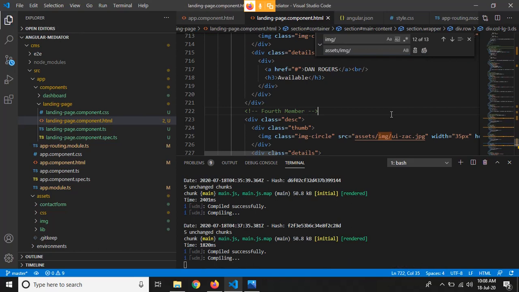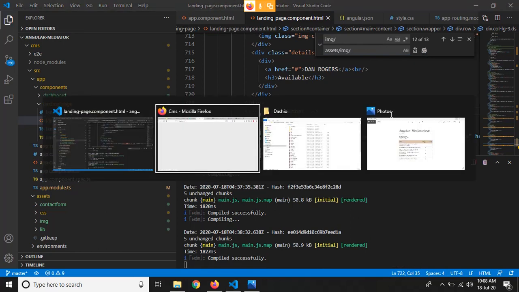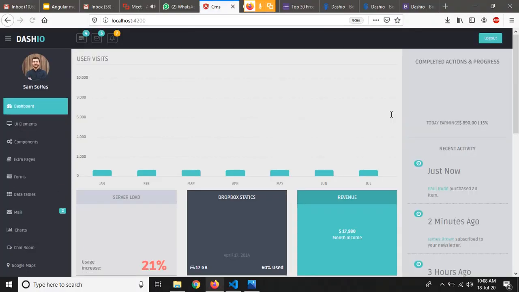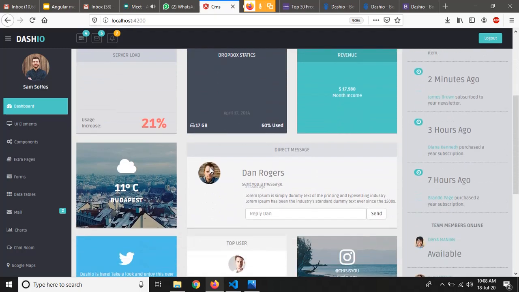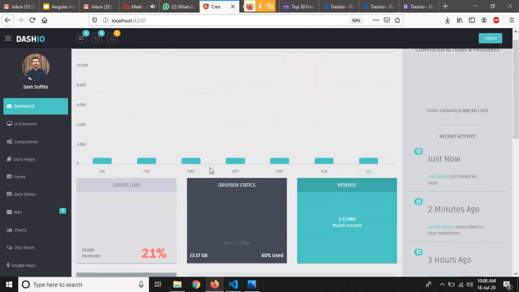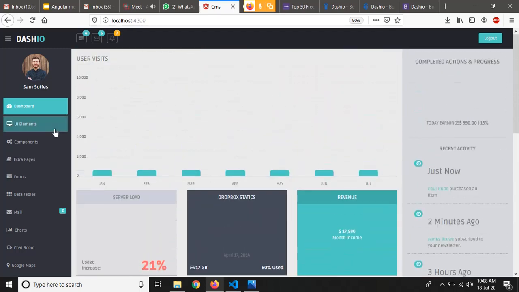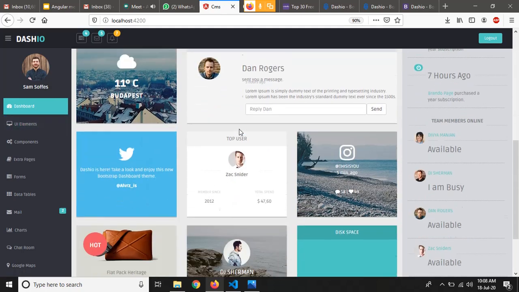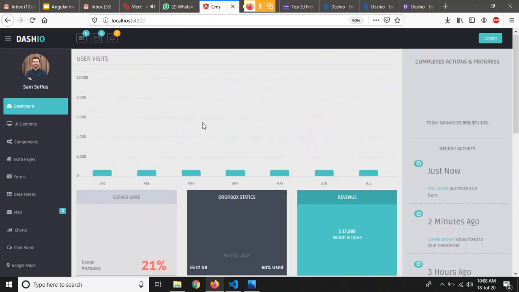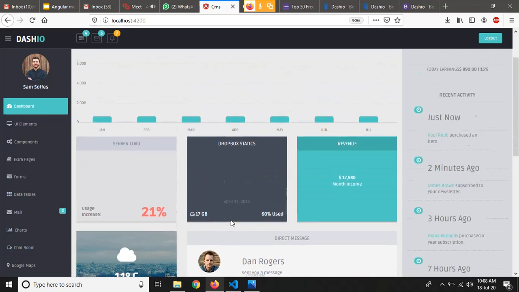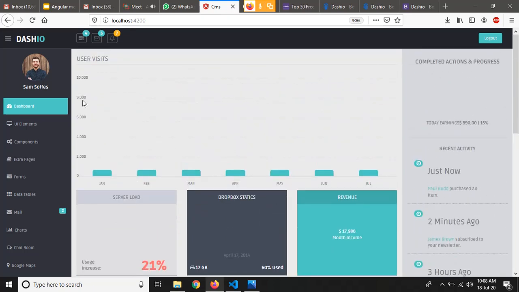Let's see if it is working. Right, so the images are working now. As we can see, our dashboard is now working. So this is how we can integrate the HTML5 template into our Angular application. So I think we have covered our first half.